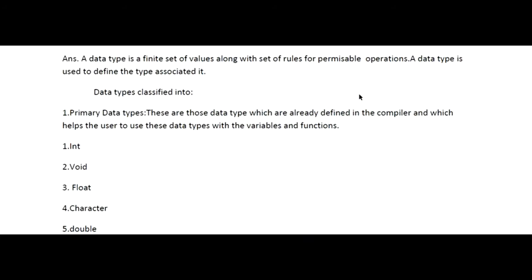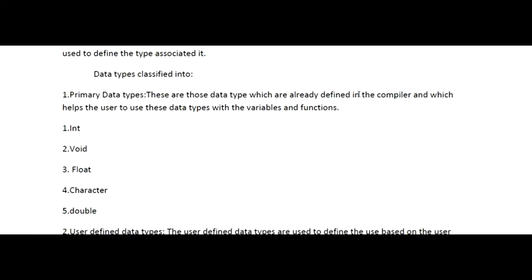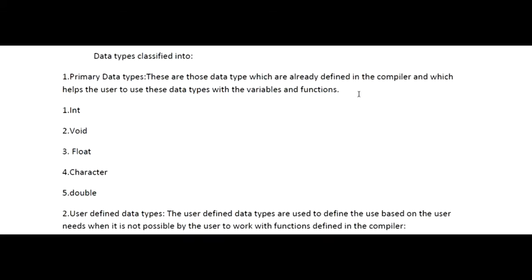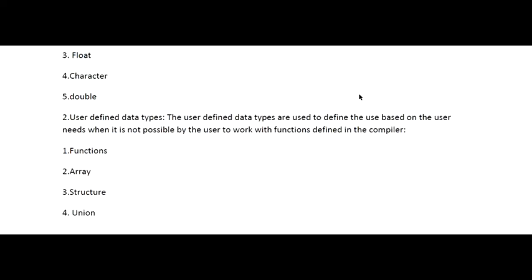As explained on the screen, I'm showing you the answer covering the different kinds of data types and the function of a data type. A data type is basically used to define the type of data associated with it and the basic functionalities of the data. So this is basically the purpose of a data type.